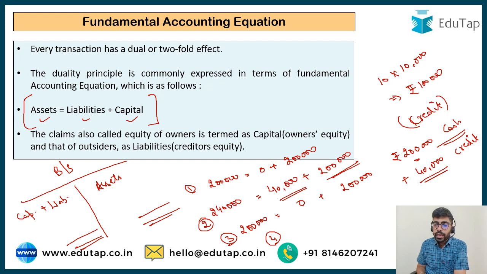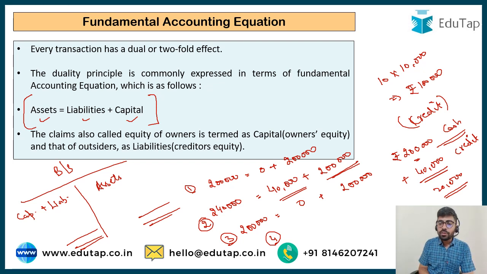Suppose you are selling goods for cash. You sell goods worth rupees 20,000 for cash. What is going to happen? Your cash is going to increase, so your asset increases by 20,000, but your stock is also going to decline by 20,000. So ultimately your assets are going to remain 2 lakh and your capital is going to remain 2 lakh. For every transaction, this fundamental accounting equation is going to remain true.